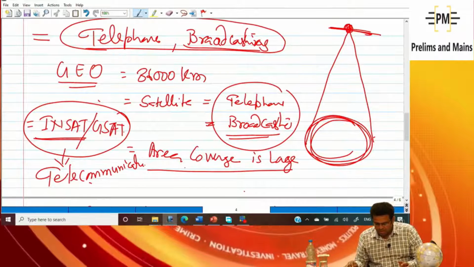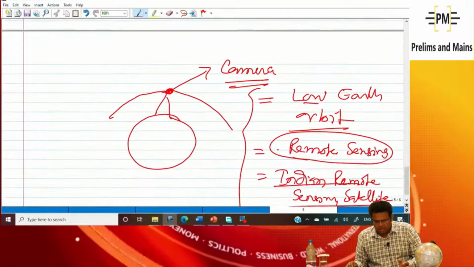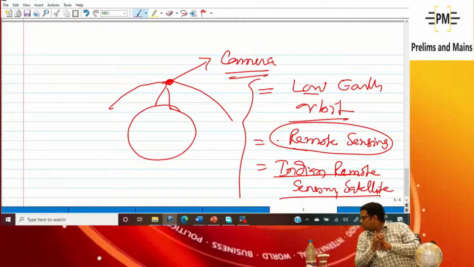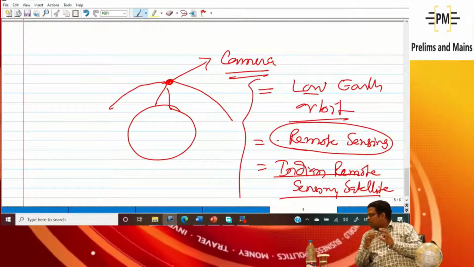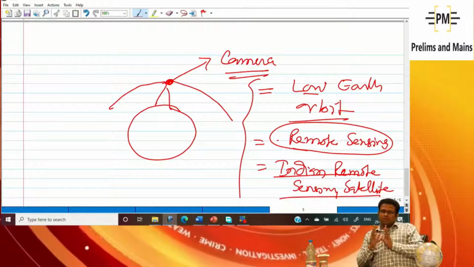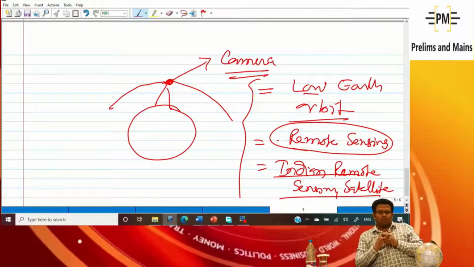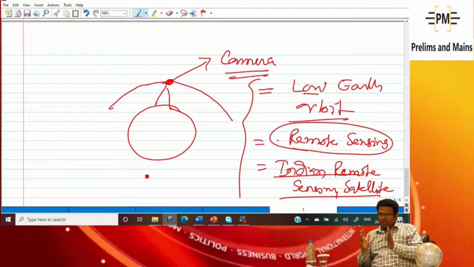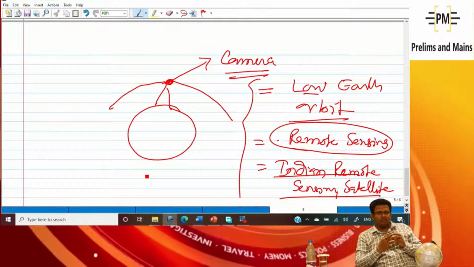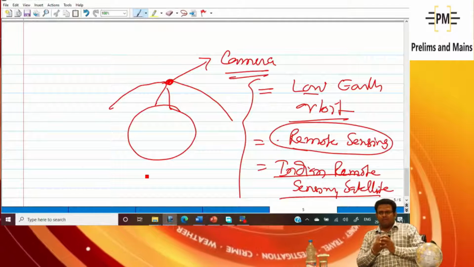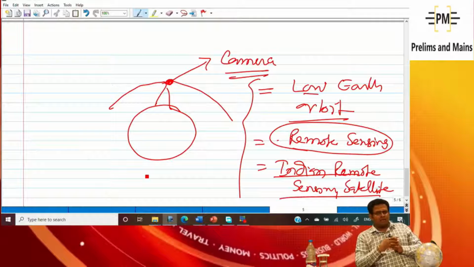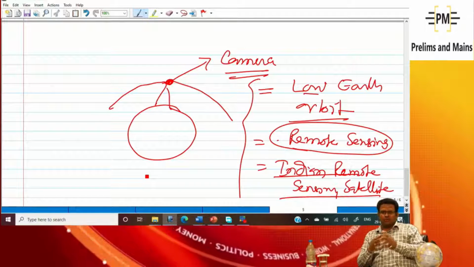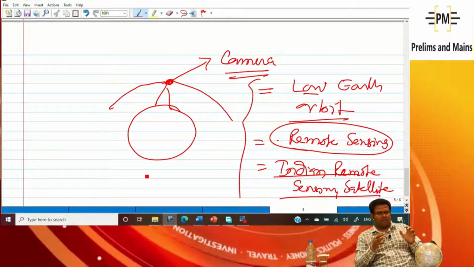And the next point, just interact with me. Another point: if I have to make a picture of the river pattern of Jammu and Kashmir, how the rivers are moving, where I should make a dam on the different rivers in Jammu and Kashmir and Himachal Pradesh, and if I have to see the Doklam issue or the present China issue, then my satellite should have a camera.